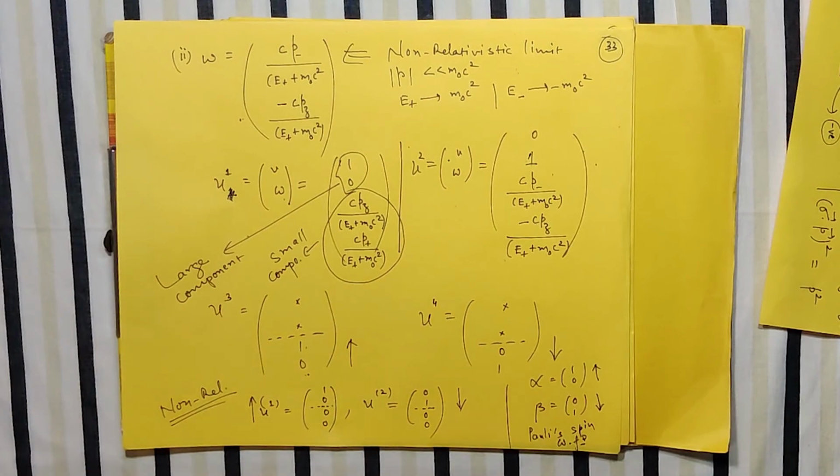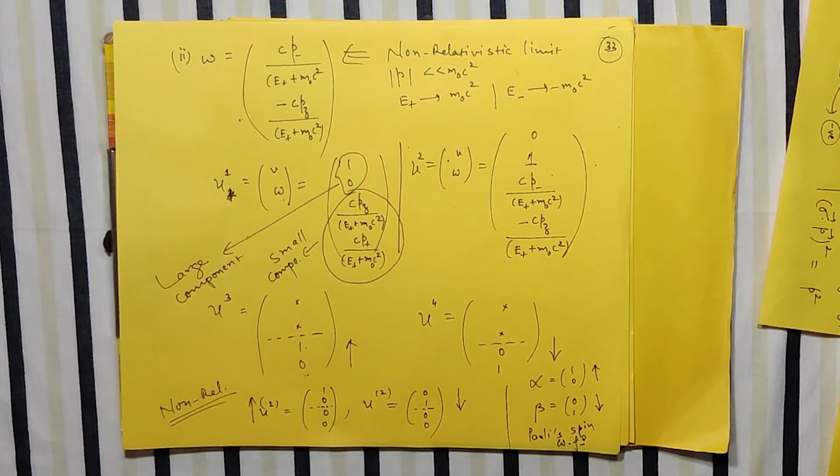So obviously, with the idea of spin, we try to understand the physical significance of the negative energy. In the next part, we try to understand the negative energy and its interpretation that was given by Dirac.